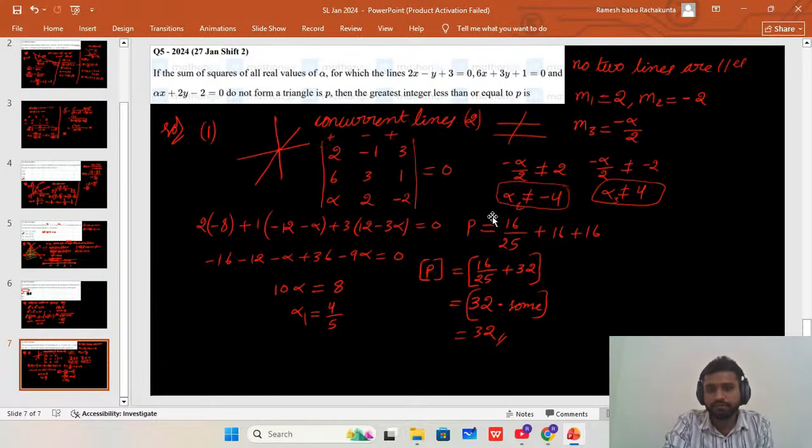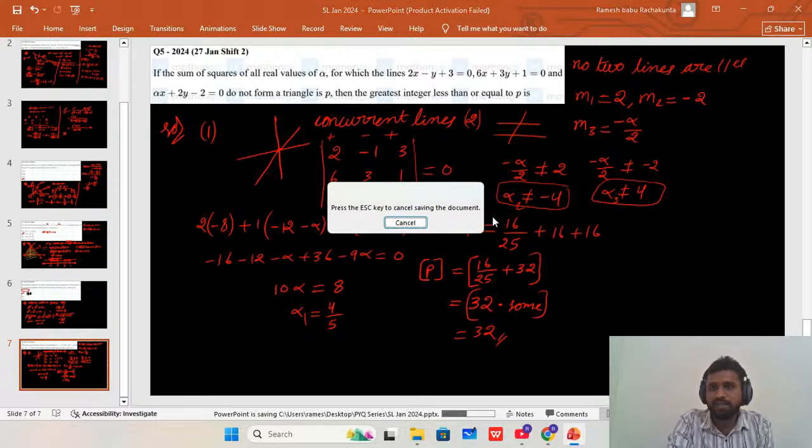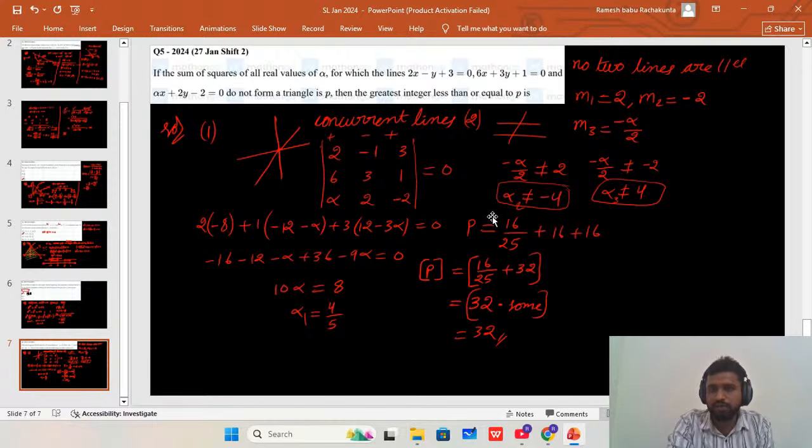If the alpha value equals minus 4, slopes will be equal. Slopes are equal means lines are parallel, and no two lines should be parallel to form a triangle. So alpha values can be 4 and minus 4.